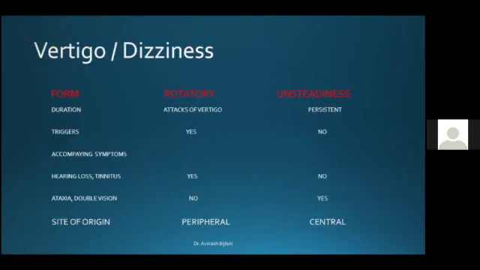So to summarize these things over here, if you have a patient where you have recurrent attacks of rotatory vertigo, and the unsteadiness is persistent on the other hand, on the other side, trigger factors are present or absent, and you have accompanying symptoms like hearing loss or tinnitus, ataxia or double vision, present or absent, you can fairly well reach a conclusion whether you are dealing with a patient of peripheral vestibular disorder or a central disorder.